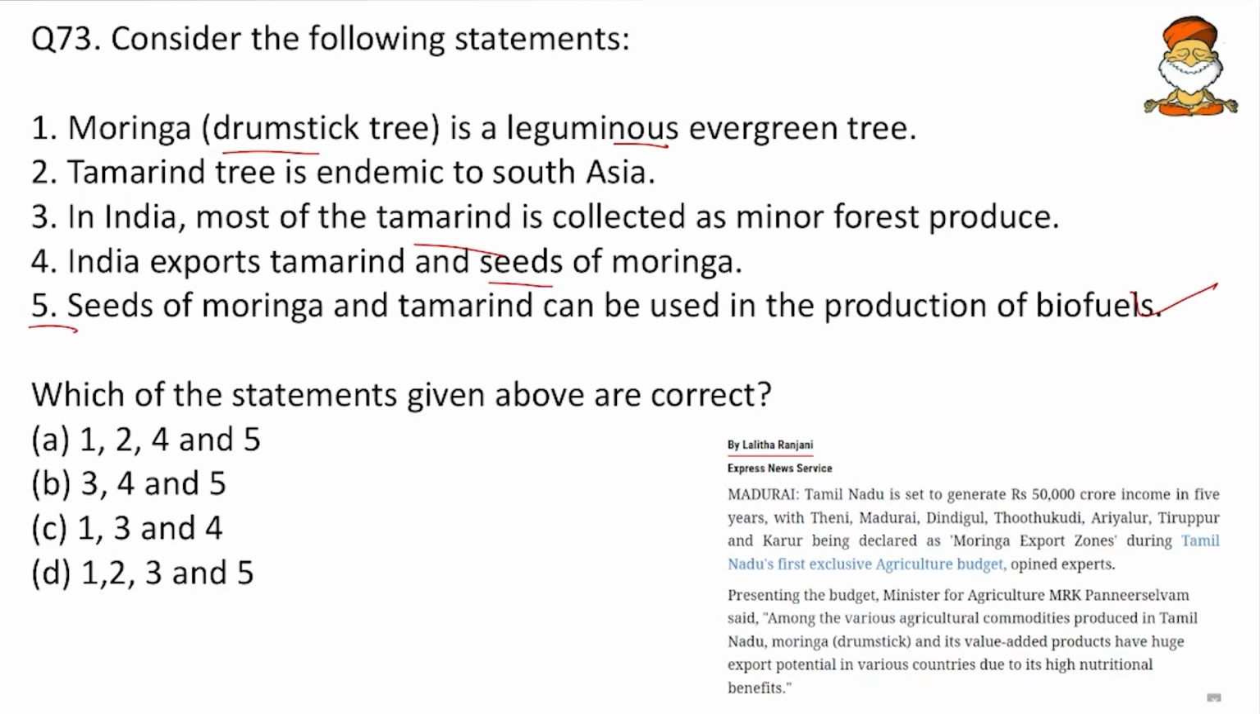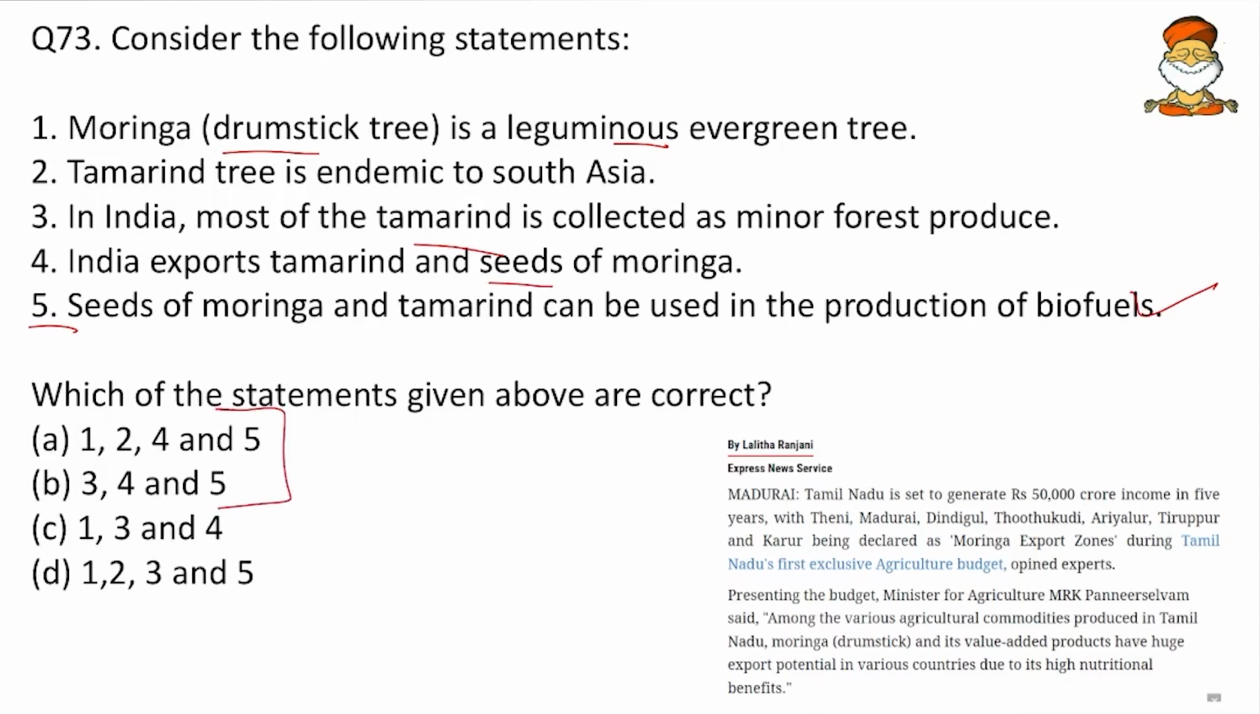And then go with the 4th: India exports tamarind and seeds of moringa. So friends, again it is an open statement. Even if we export 1 kilo of tamarind seeds, that is export itself, and we cannot say that it is not exported. So the advantage of minusculity will help us here. So consider 4 also. So 4 and 5 are present only in A and B.